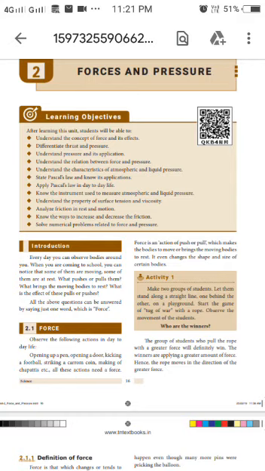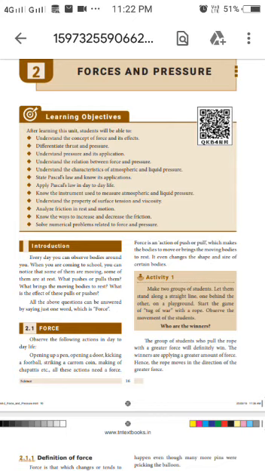So, force is an external agency. Then now we can tell the definition for force. By using these activities, we are defining the force. So what is the definition of force? Force is defined as an external agency which changes or tends to change the state of rest or the uniform motion of a body or the direction of a moving body or the shape of a body.